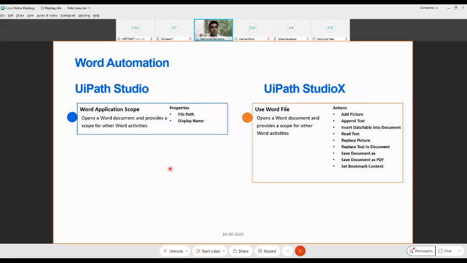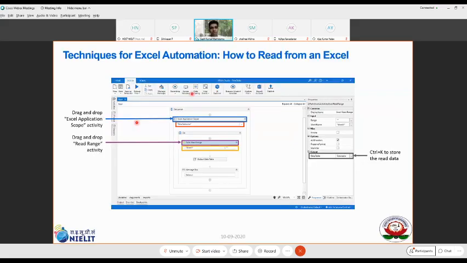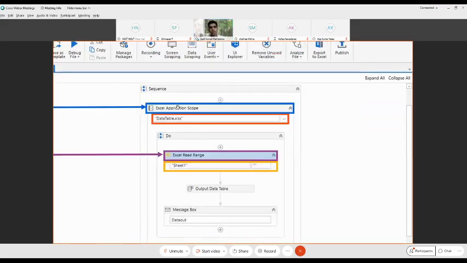With regards to Word automation, there is only one activity called Word application scope, just like how you have Excel application scope. It means you are opening an Excel document and you are trying to do something in the scope.